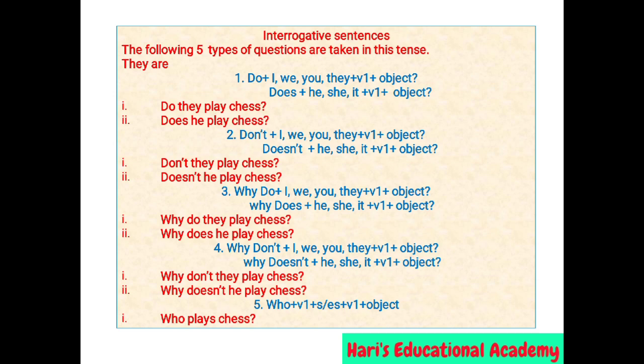Doesn't he play chess? In the third type of questions, why do plus I, we, they, you plus v1 plus object. Why does plus he, she, it plus v1 plus object. For example, why do they play chess? Why does he play chess? In the fourth type, the structure is why don't plus I, we, you, they plus v1 plus object, or why doesn't plus he, she, it plus v1 plus object. For example, why don't they play chess? Why doesn't he play chess? In the fifth type of questions, who plus v1 plus s/es plus object. For example, who plays chess?